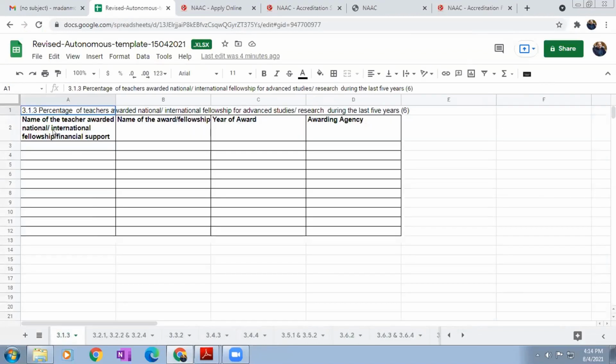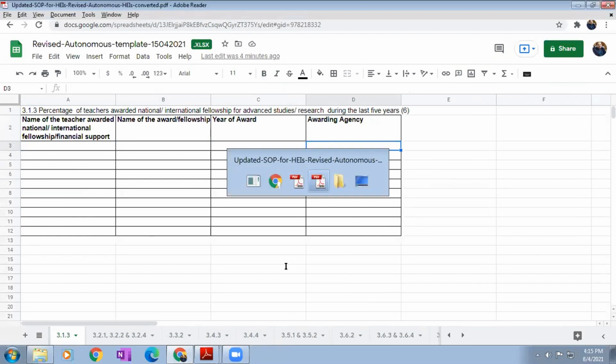3.1.3, fellowships, national and international level. Name of the teacher awarded with a national or international fellowship or financial support. Name of the award or fellowship, year of award, awarding agency. Maybe for PhD or postdoctorate, JRF, whatever the relevant fellowships, you can provide these details.